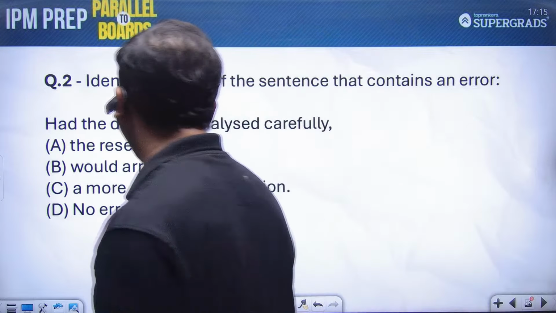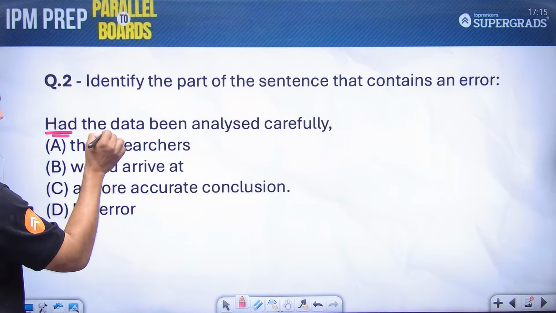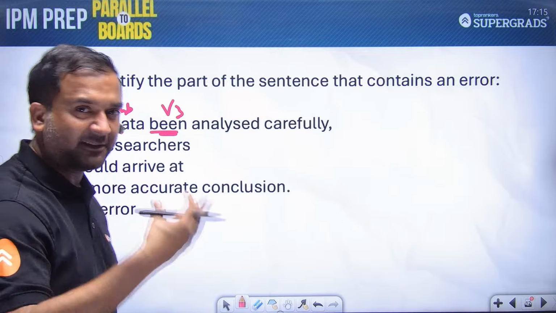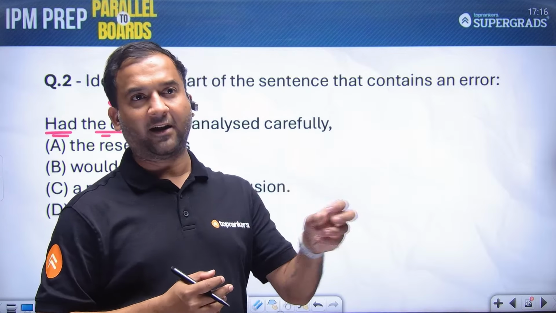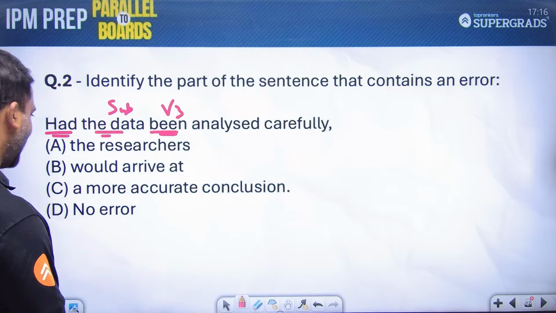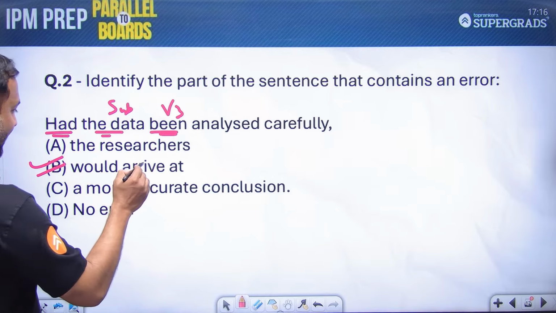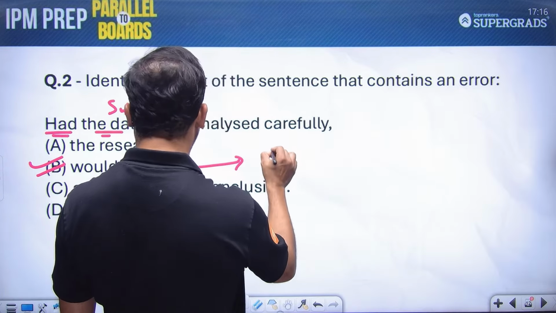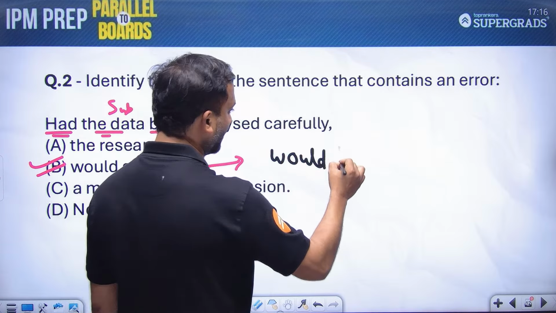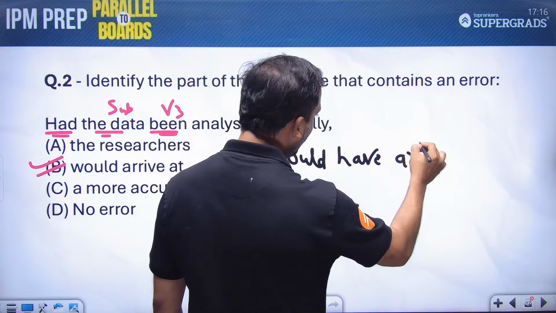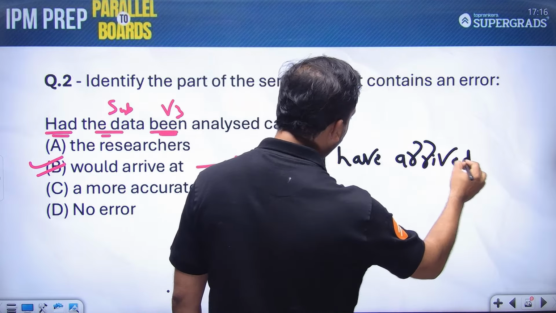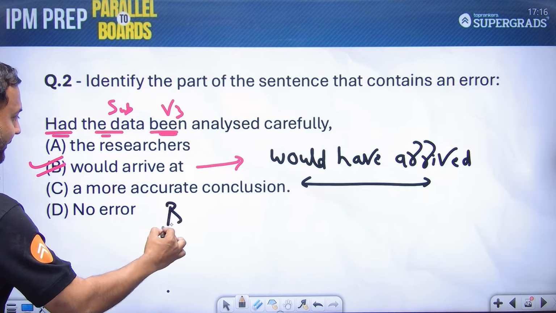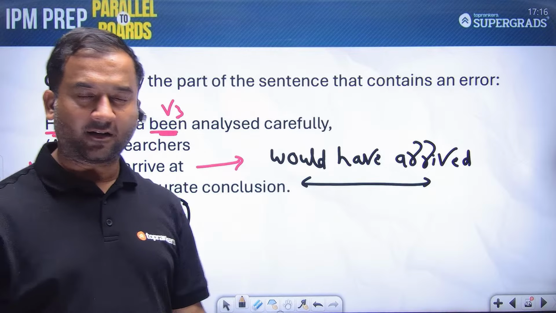So had the data, मैंने आपको एक स्ट्रक्चर बताया था कंडीशनल का कि with had, then subject, then V3. But the next part, the part that has the modal verb, वो same रहेगा, would plus have plus V3. Where is that? Would have arrived at a more. So ये error detection भी किया and we'll try to correct the error as well. It should be would have arrived. So part B was the one that contained a grammatical error.